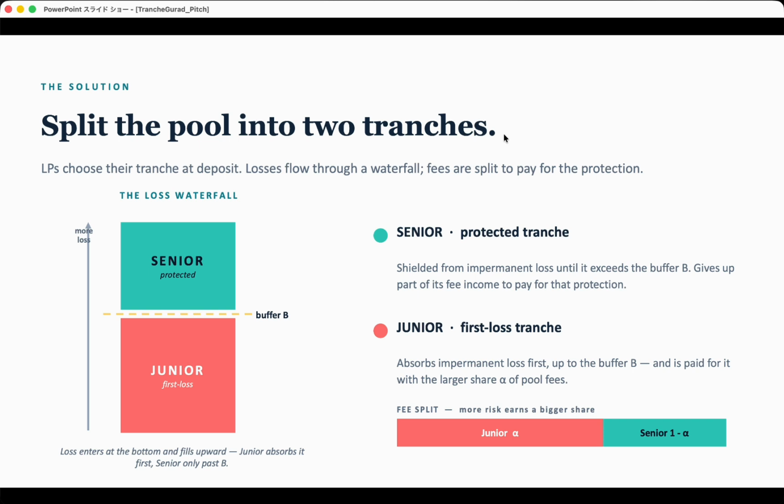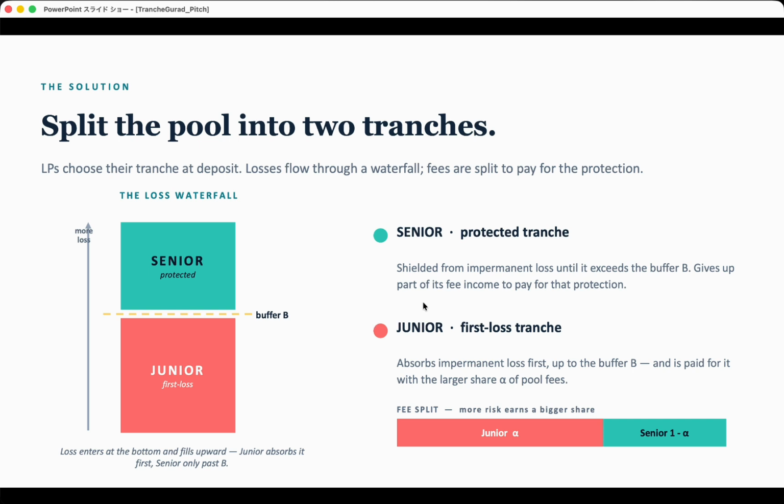And here's what I add. I split the pool into two tranches and you pick one when you deposit. Picture the loss like water filling a tank from the bottom. Junior is at the bottom, it takes the loss first up to a limit, and I call it the buffer B, and senior is on the top. Seniors are safe unless the loss goes past B.